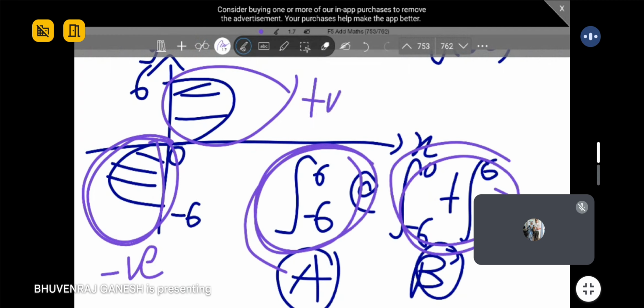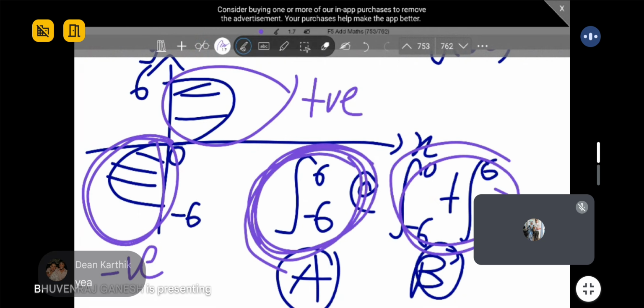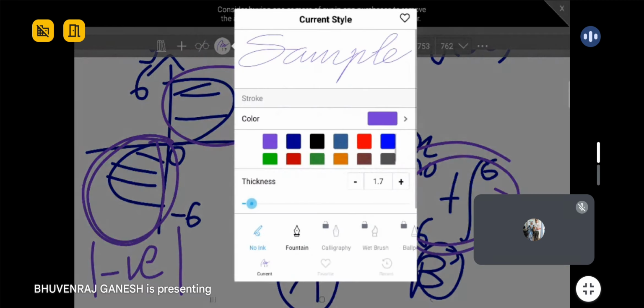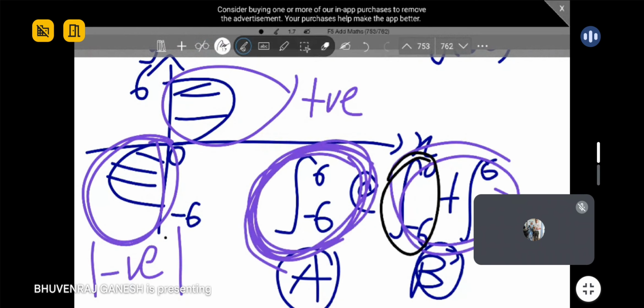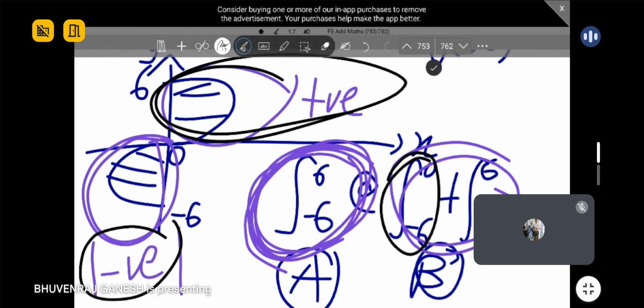You integrate this, you get positive area. Let's say it happened like that. So guys, if you directly do integration, you're not going to modulus this, because you don't know. You just directly integrate. So if you stop at -6 to 0, you will know that you got a negative value and you need to modulus it and just take the magnitude without the negative sign, then add it with this positive value. Can you see that the answer will be different?